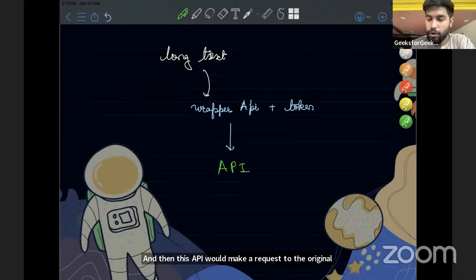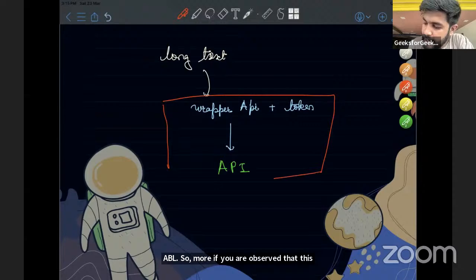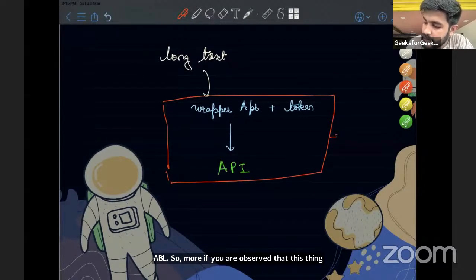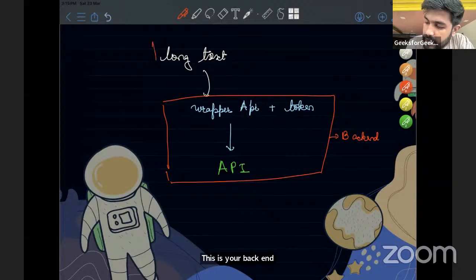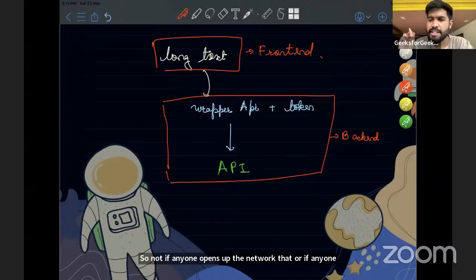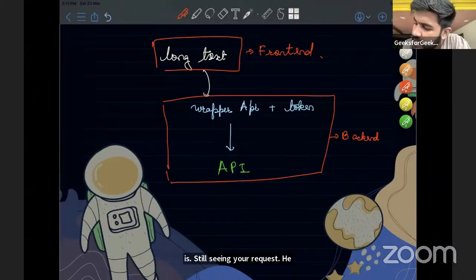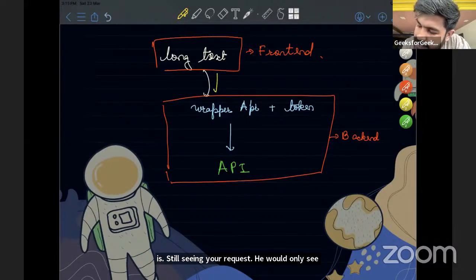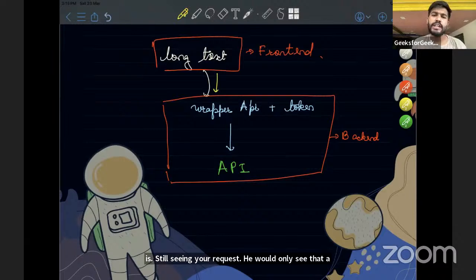So now if you observe, this thing happened at your backend. This is your backend. And this is your front end. So now if anyone opens up the network tab, or if anyone is just seeing your request, he would only see that a long text has been sent. He won't see the token.